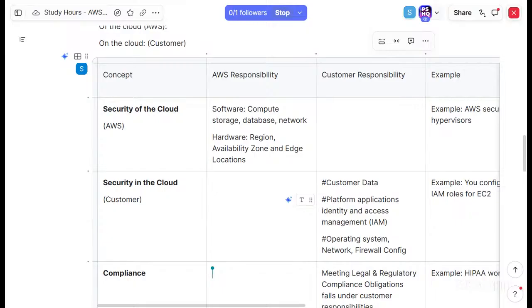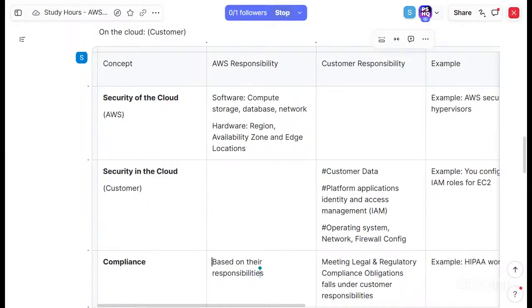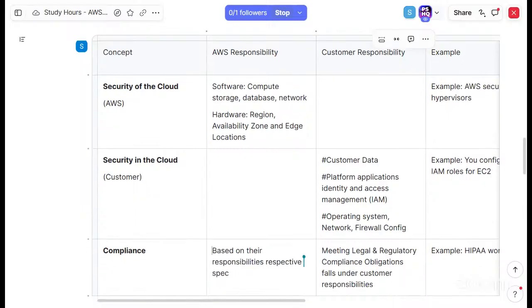Should we indicate compliance based on the responsibilities, that the respective specific entities should handle compliance?